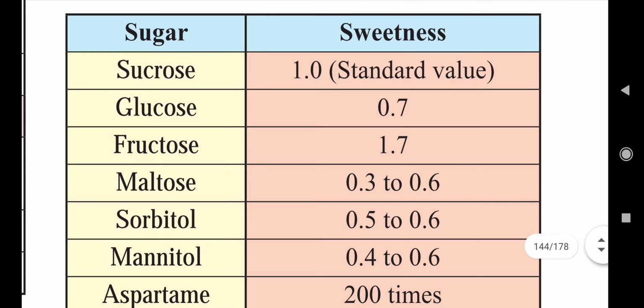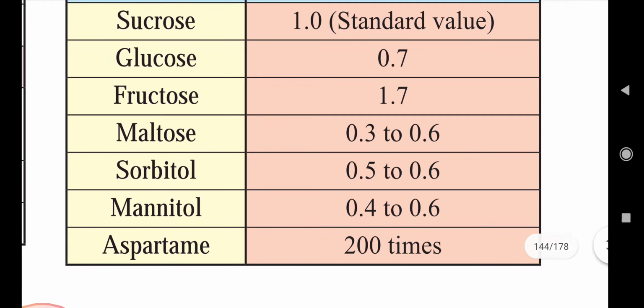Sucrose, the standard sugar, has sweetness index 1. Glucose has 0.7. Fructose has 1.7. Maltose has 0.3 to 0.6. Sorbitol has 0.5 to 0.6. Mannitol has 0.4 to 0.6, and aspartame is a non-nutritive sugar.